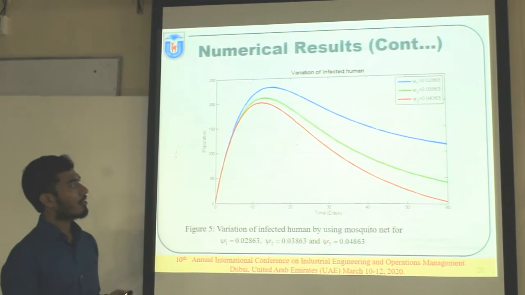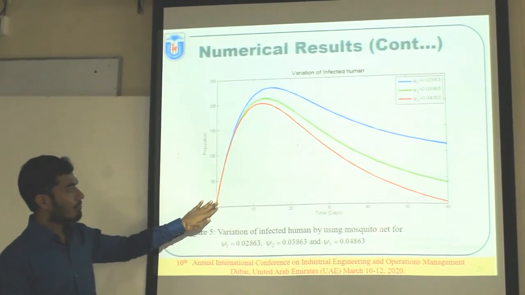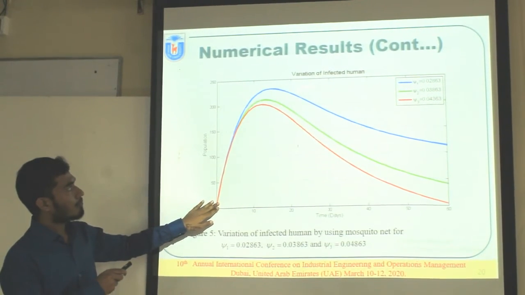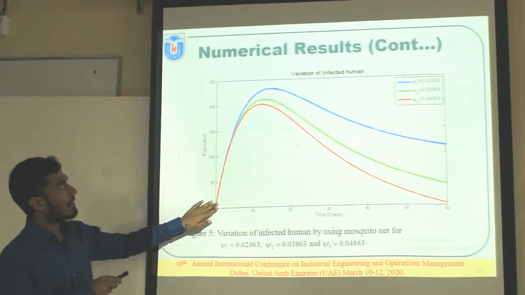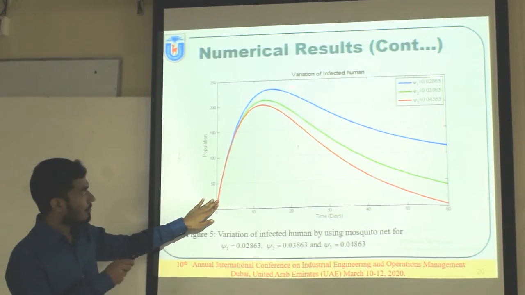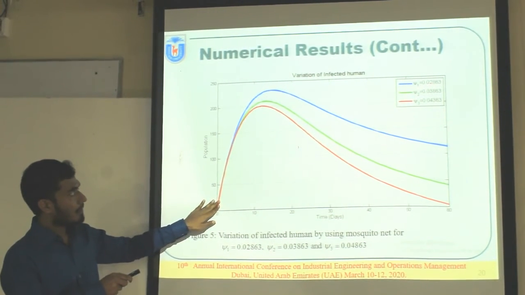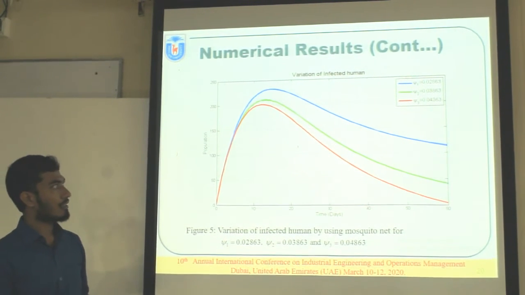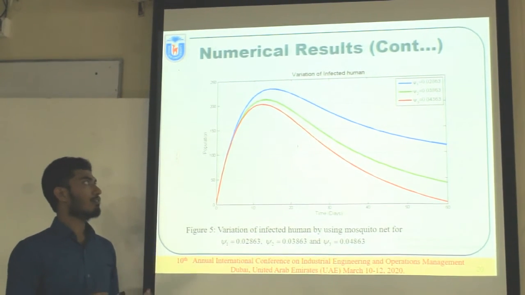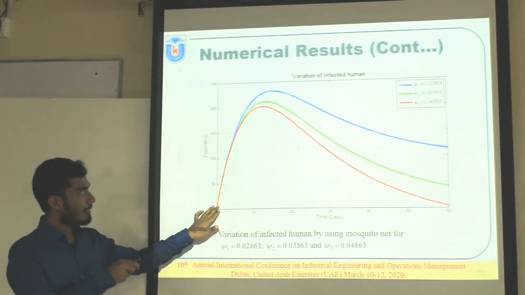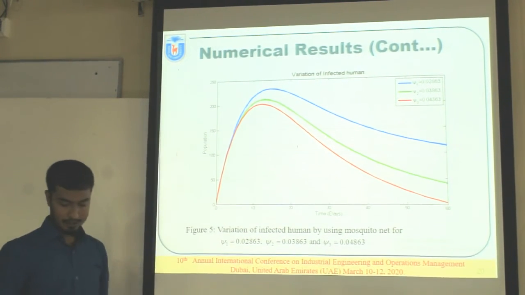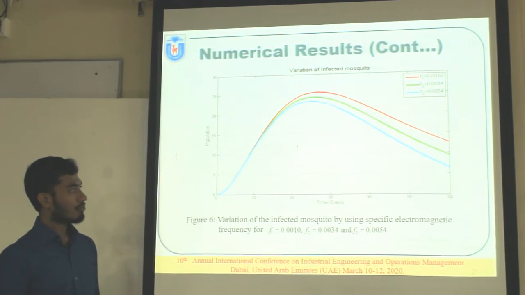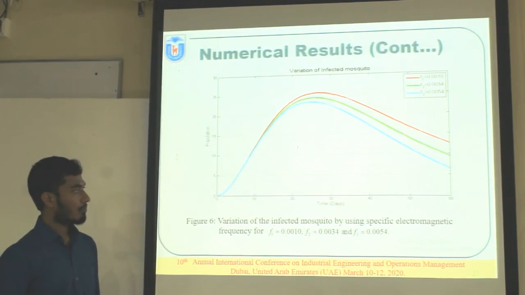This is also the variation due to the value of the rate of mosquito net use. For a small value of psi, that is mosquito net, the infected population decreases only a little, but if we use a larger value of psi, that is, if we increase the use of mosquito nets, obviously the infected population will decrease more. And this is the variation of the infected mosquito by using the specific electromagnetic frequency.